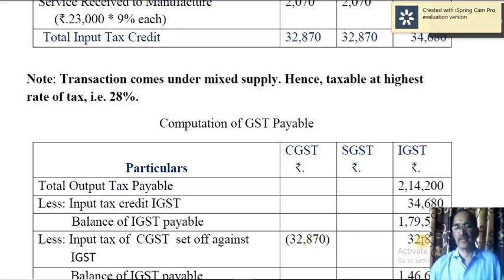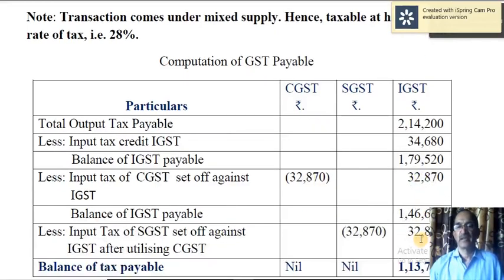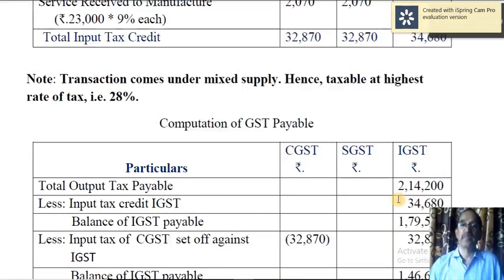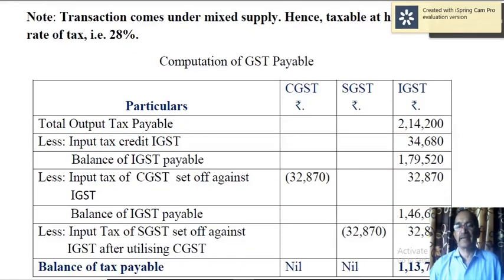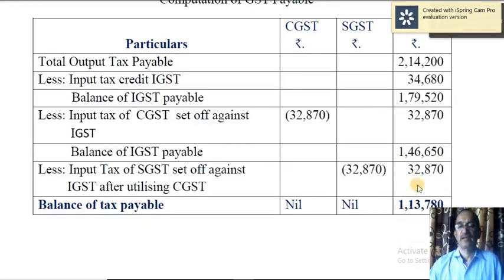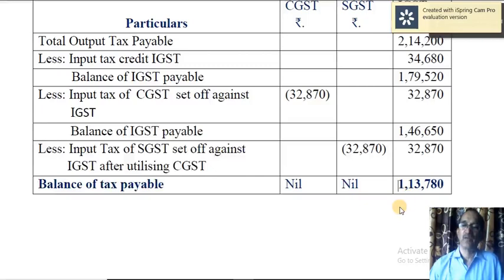So 32,870 is utilized. Then the balance IGST payable is 1,46,650. Now you have to make use of the surplus of SGST, 32,870. Use it. Yes, you utilized. So after utilizing that, still there is a liability of 1,13,780. So this is the balance of IGST payable.